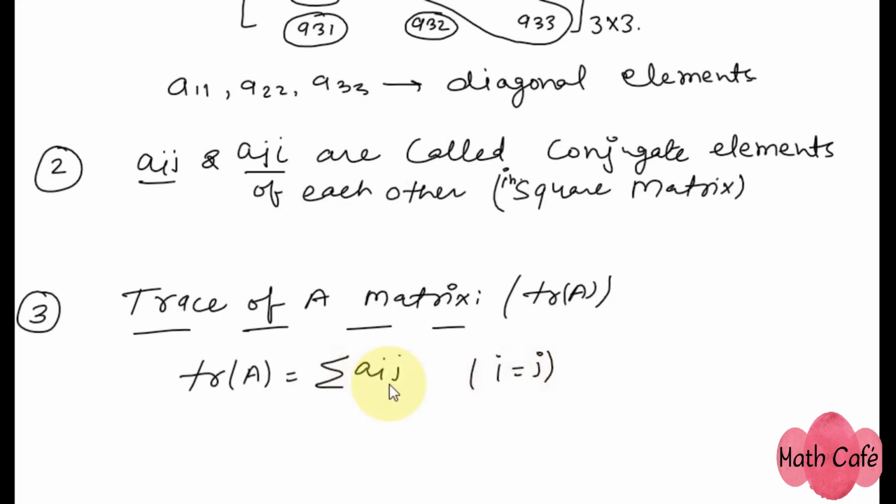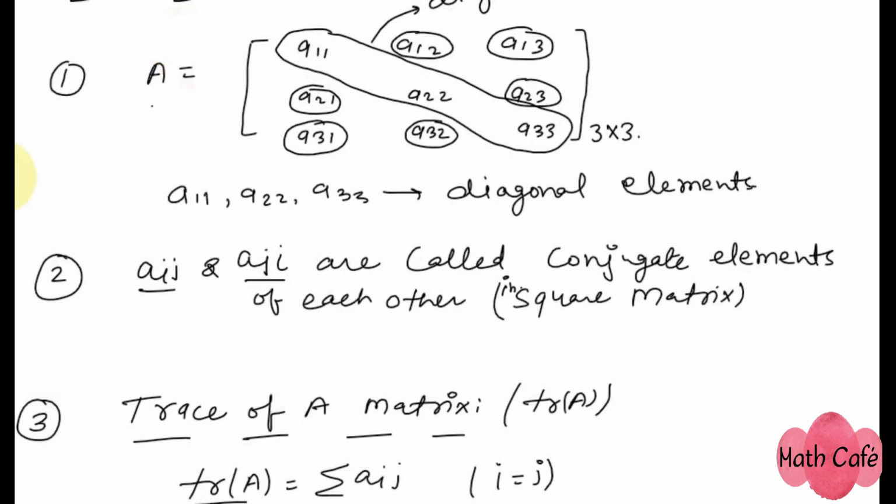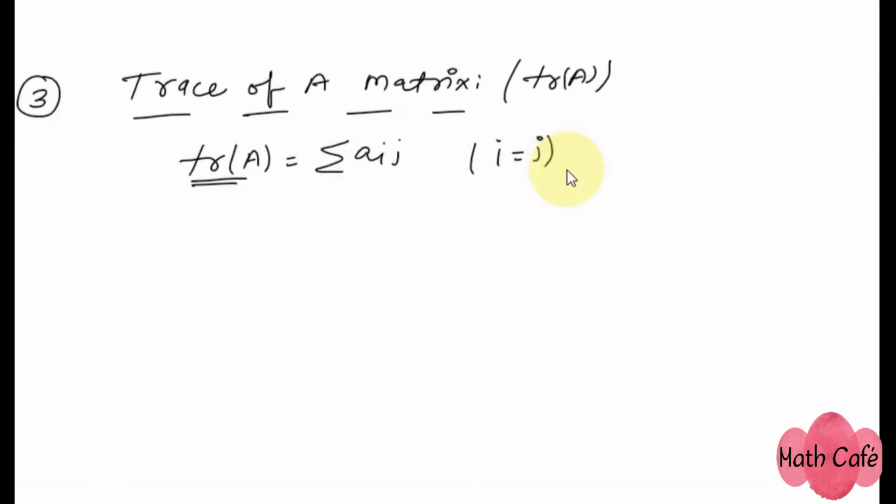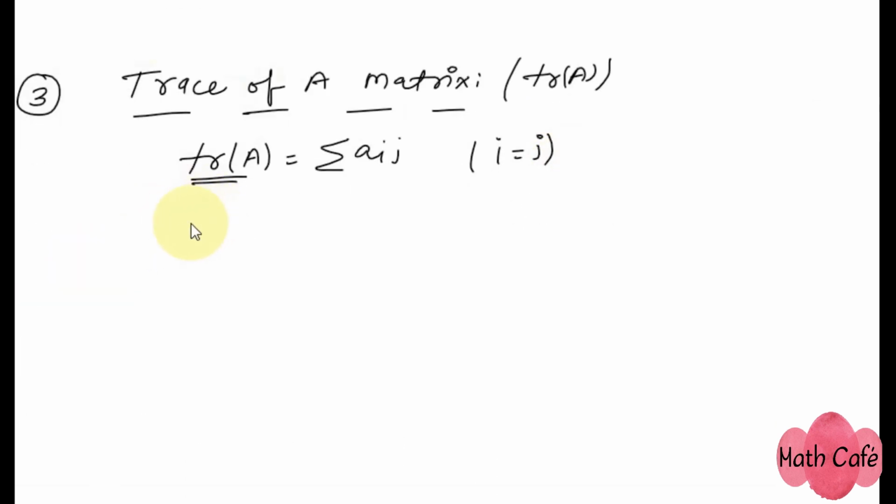If i equals j, then Aij will be all the diagonal elements. So the sum of all the diagonal elements will be the trace of A. In this case, if matrix A is given as this, then the trace of A can be expressed as A11 plus A22 plus A33. All right, hope you understand this.